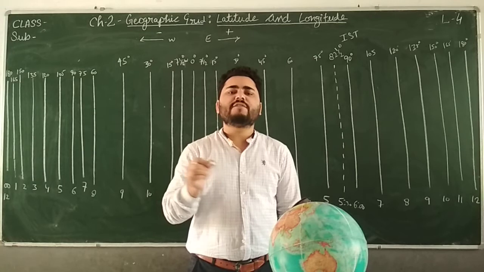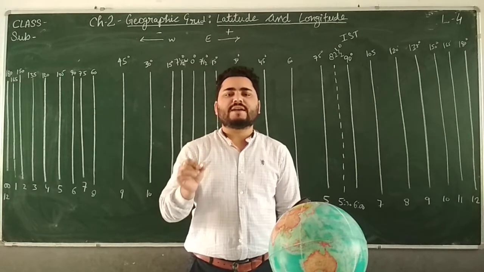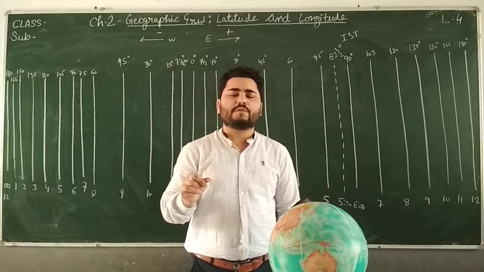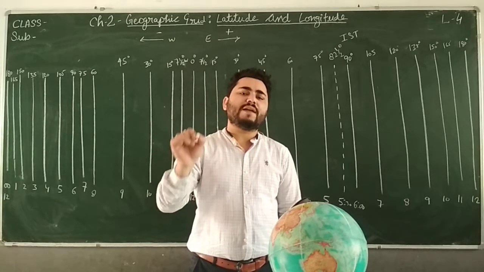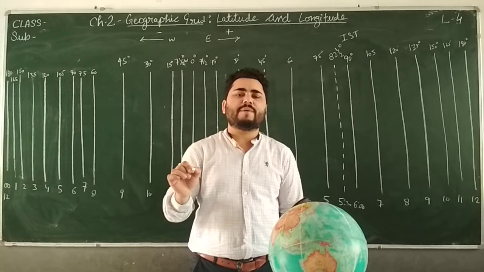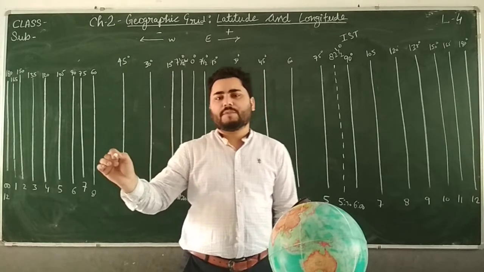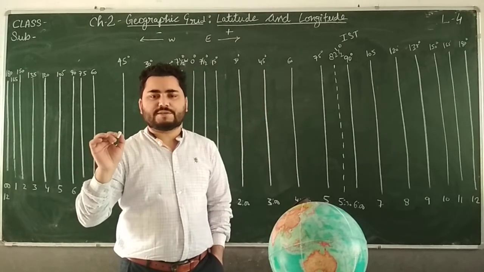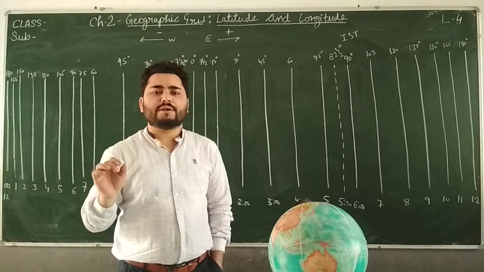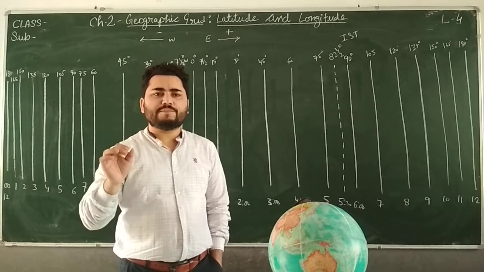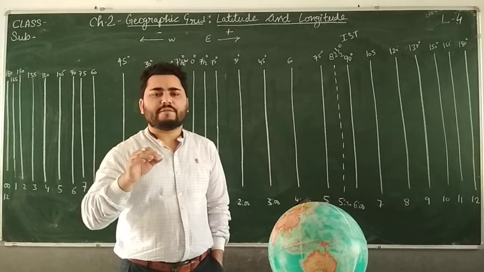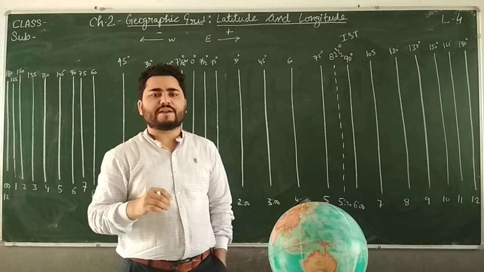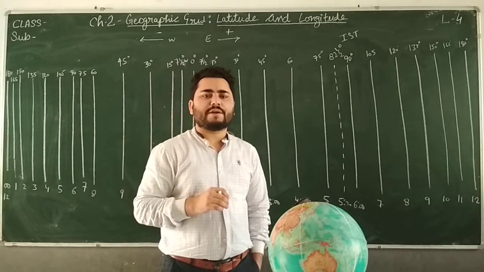That ninth line will be taken as the standard time for the entire country. Whatever the time at that line is, that time will be accepted by all other places within the country. Why? Just to keep things proper and coordinated, otherwise different times will create so many problems within a country.